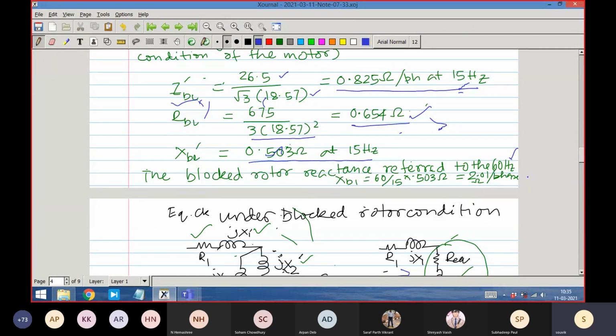We have to convert this thing by 60 by 15. 60 is the rated frequency. 15 is the frequency at which the test has been conducted. And since it has affected the reactance part, this will be 2.01 ohm per phase. So what we have found out is the blocked rotor reactance, and the blocked rotor reactance from the equivalent circuit is, I know that it is X1 plus X equivalent. X1 plus X equivalent, right? Yes or no? Please comment.